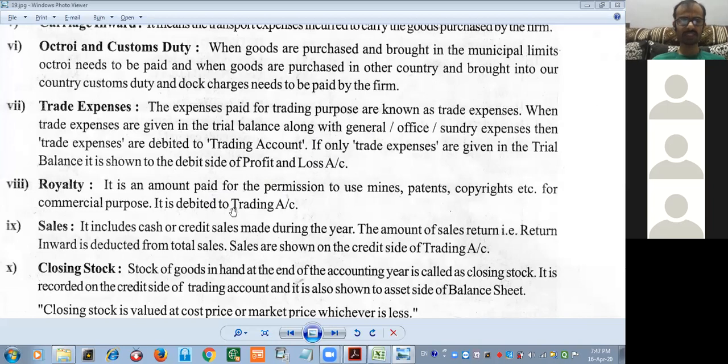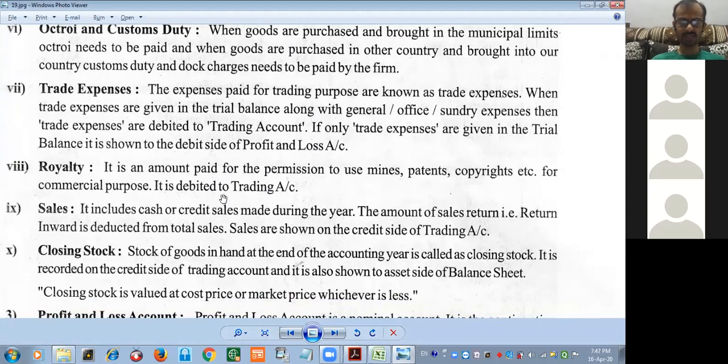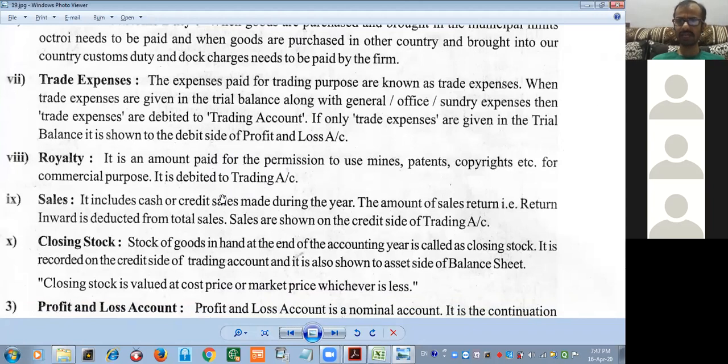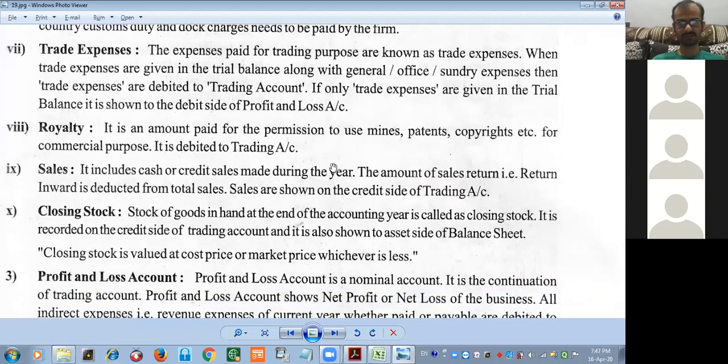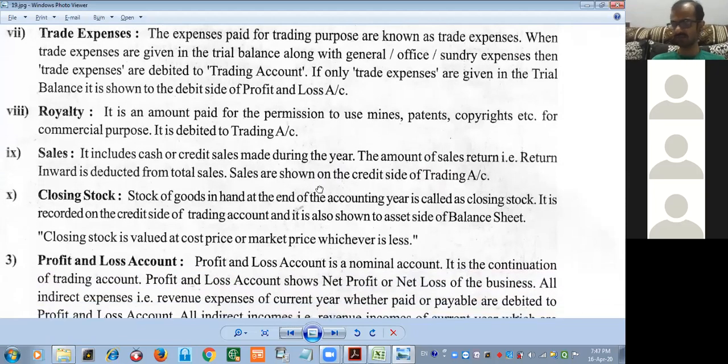What does it mean now? When the royalty is there, it is a direct expense. That's why it is debited to trading account. Permission to use mines: you know, when you are digging the earth, there is coal, gold. So for using that, you have to take permission and you have to pay the royalty. Okay, go ahead with the next point.